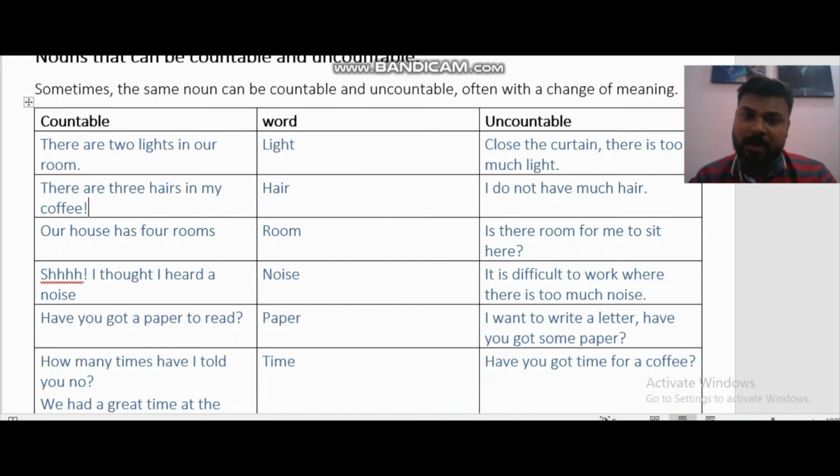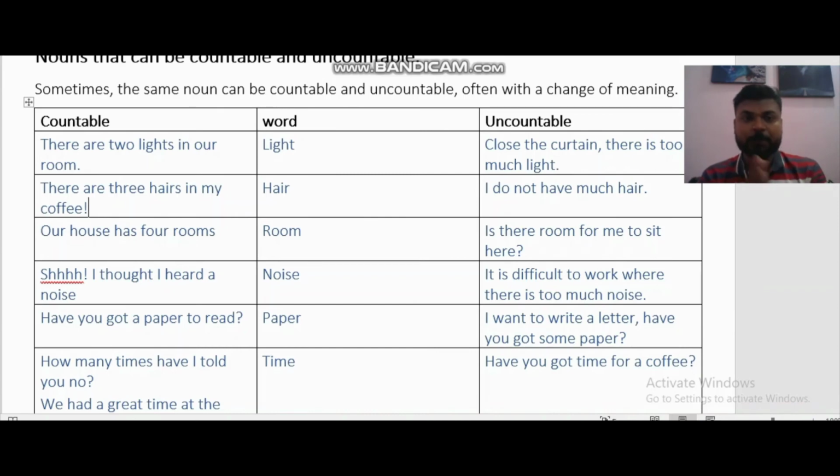I do not have much hair. Like you can see, I don't have much hair, by the way. I'm too short, right? I have short hair. I love short hair. And in this weather, obviously, I'm going to have short hair. I wish I could get bald. Whatever. Room. So you see, we have 4 rooms, or we have got 5 rooms in a house, or you can say your car doesn't have much room. There, room is talking about the space that you have in the car, and in the first example, which is countable, there are 4 rooms, it's talking about the rooms that you have, right?